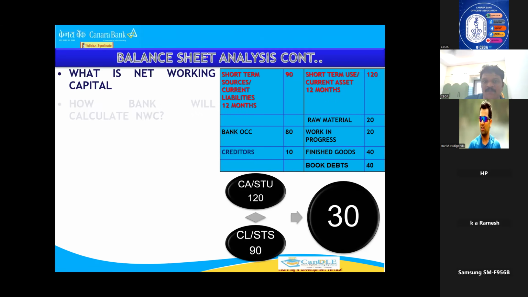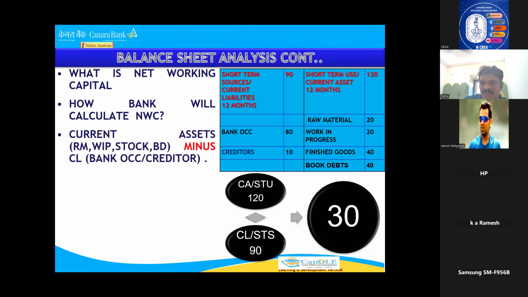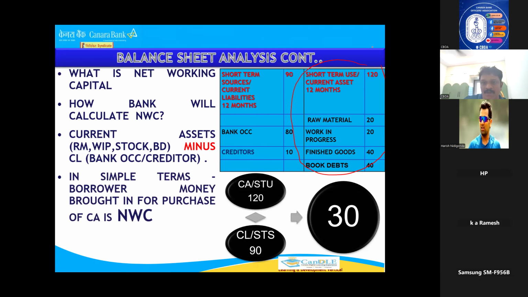See, I'll show you now. This is the net working capital. These are the total current assets. By the formula, total current assets, less than 12 months, whatever is there, then you take current liabilities: 120 minus 90, it will come to 30 lakhs. So how will the bank calculate net working capital? 120 minus 90, current assets minus current liabilities, will give you net working capital. In simple terms, the borrower's money brought in for purchase of current assets is called net working capital.